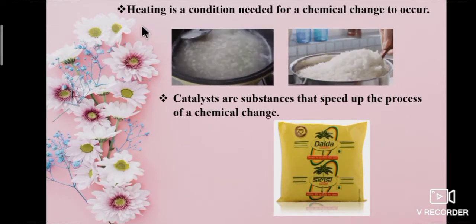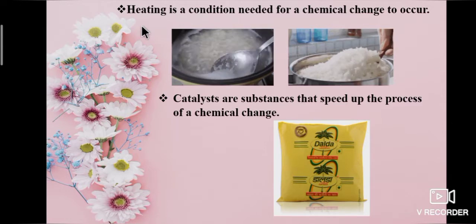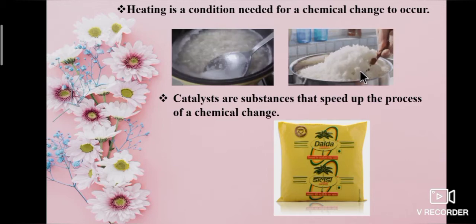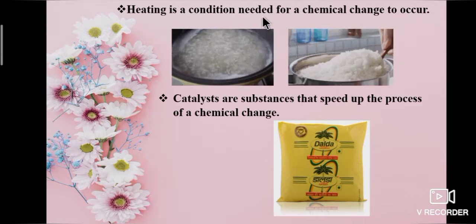Next, cooking is a process that is involved in the stated example wherein rice is boiled with sufficient water. It is the heat and the water that had brought the change in texture and taste of the rice before and after cooking. Thus, we can say that heating is a condition needed for a chemical change to occur.